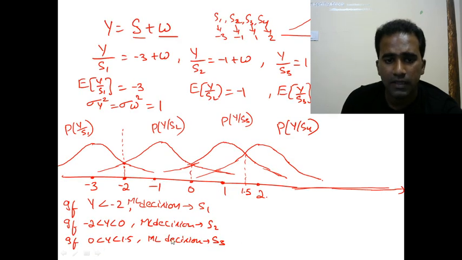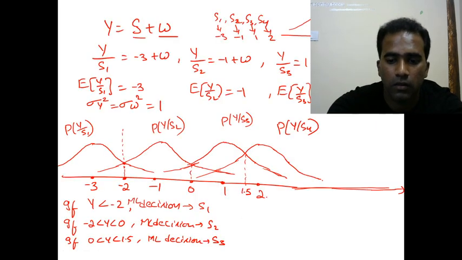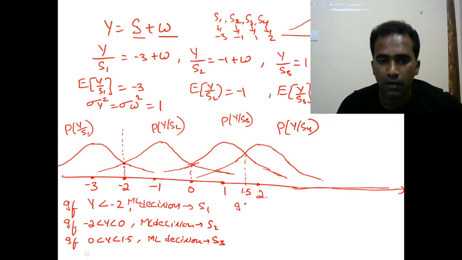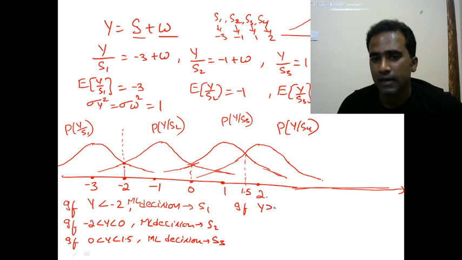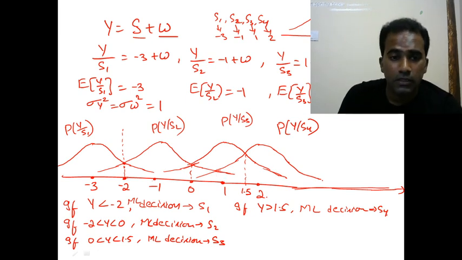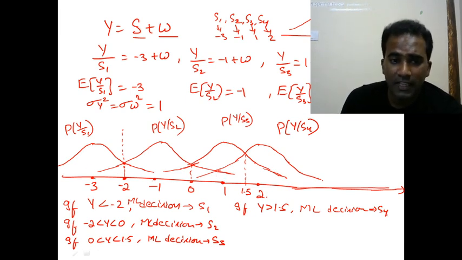Right. Similarly, if y is greater than 1.5, what is the ML decision? If y is greater than 1.5, you are going to make a decision as S4. Okay, right. So if you transmit -3, because of noise,